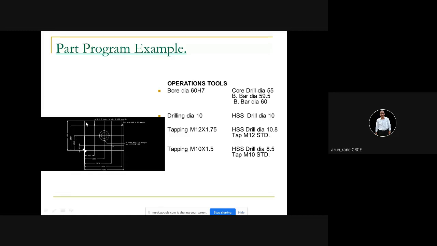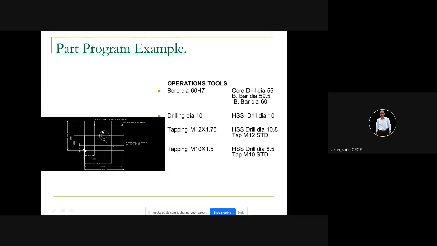Okay, so this plate, the size is 400 by 300, and at the center you are doing a bore of 60 dia S7, and S7 means you have to be careful. The moment you read S7, you have to be careful because the tolerance is around 20 or 25 micron, that is 0.02 or 0.025.